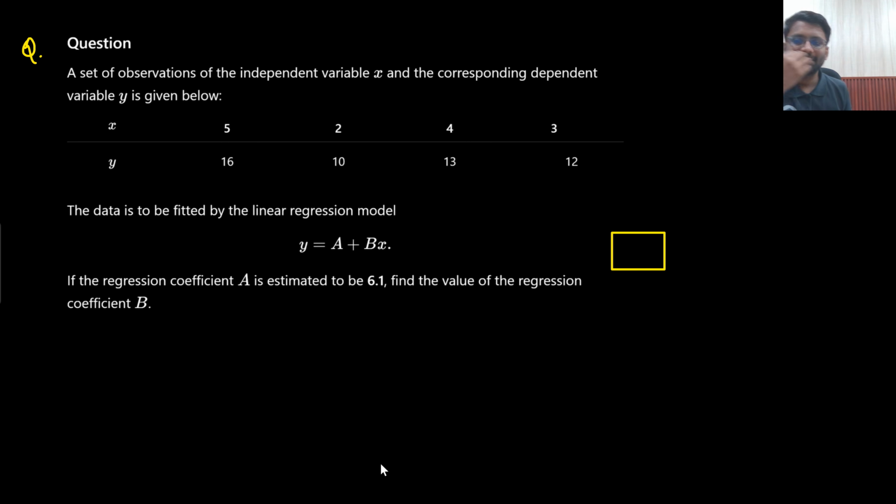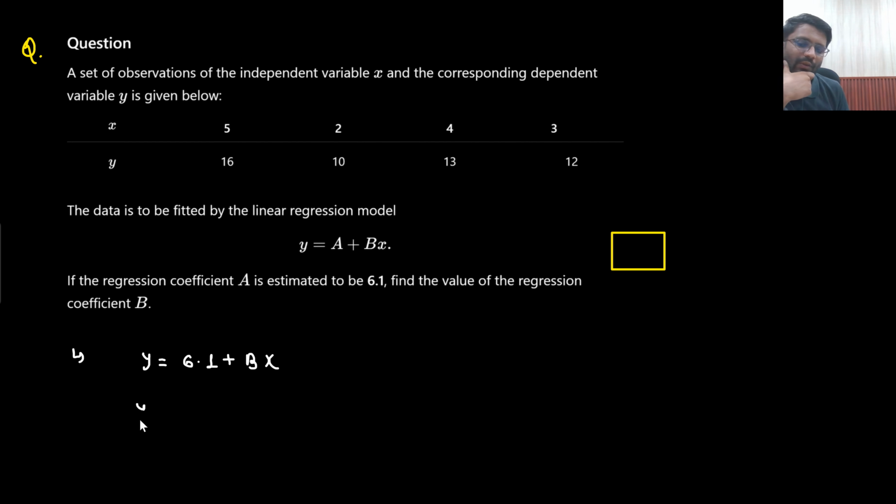Next question. Data is given, all these things are given. The value of A is also mentioned this time. You need to find out the value of B. So this is actually very, very straightforward. It is a GATE PYQ only. This was also a GATE PYQ. These are GATE PYQs only. So the value of A is 6.1 plus B, you are supposed to find out.